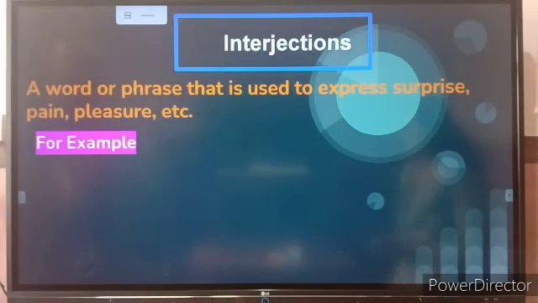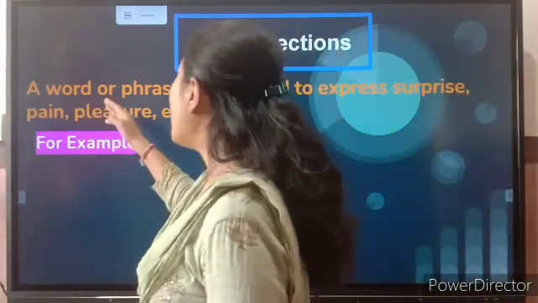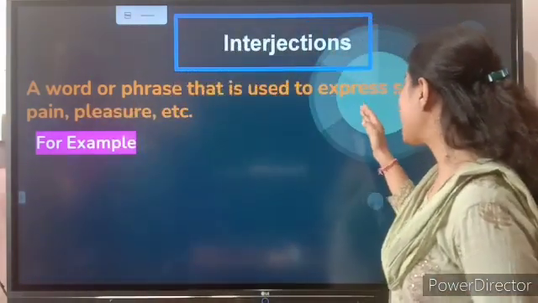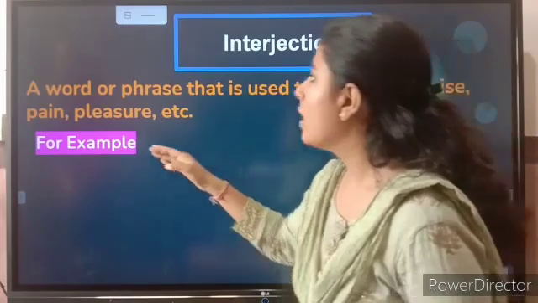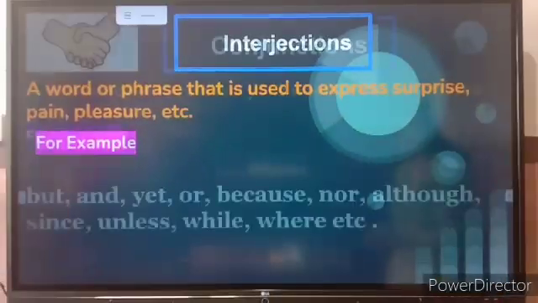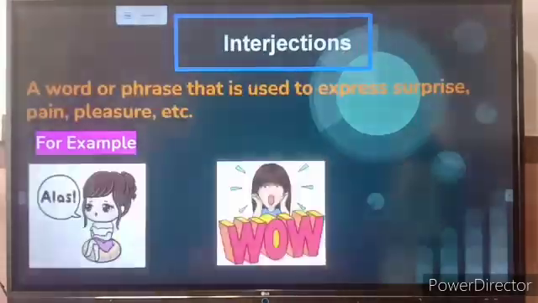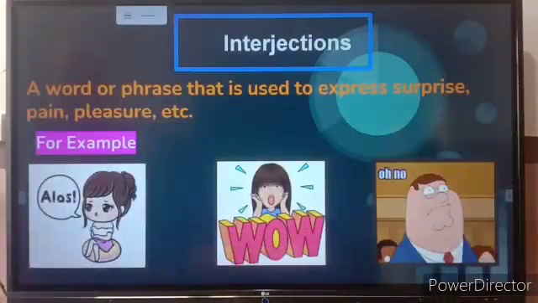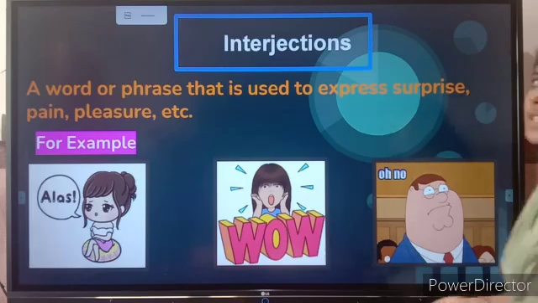So what are interjections, students? A word or phrase that is used to express surprise, pain, pleasure, etc. Let's have a look at examples. Alas, wow, oh no. So these are the interjections we use for different situations.